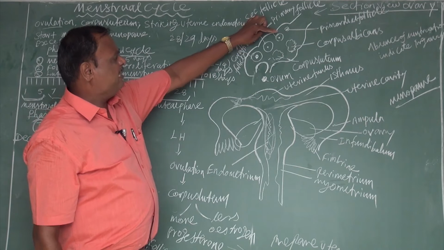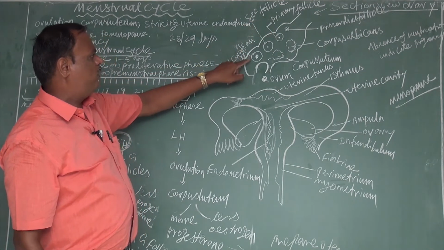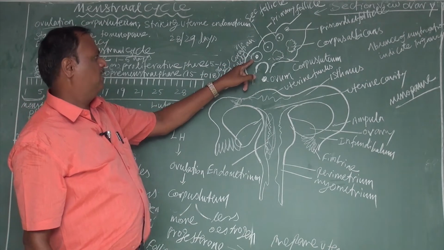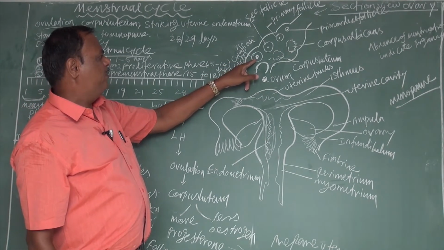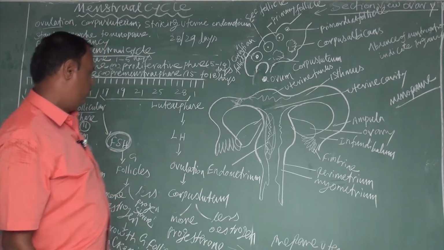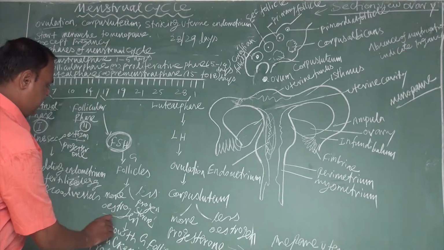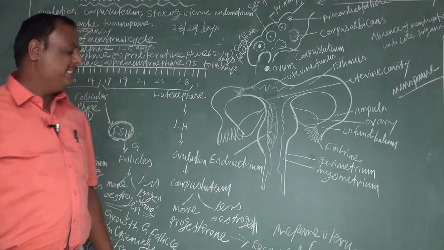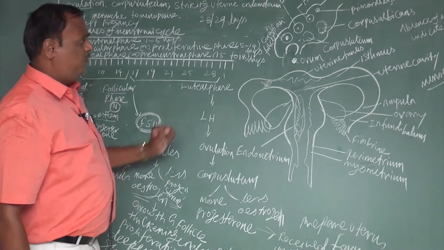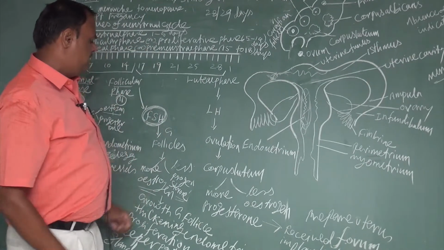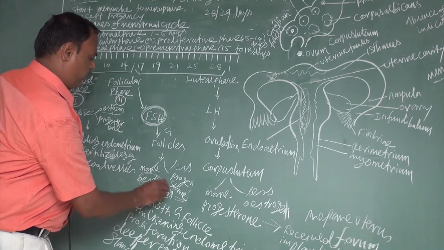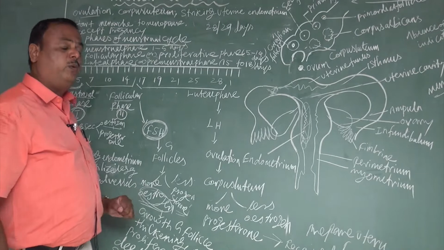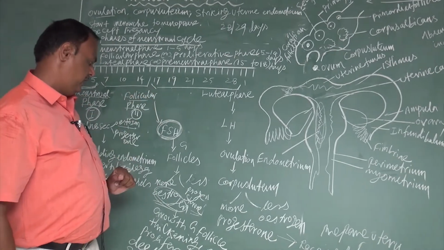Due to the stimulation of FSH, the Graafian follicles in the ovary grow, develop, and enlarge in size. When completely mature, the Graafian follicles secrete two hormones: estrogen and progesterone. There is more secretion of estrogen and less secretion of progesterone. That's why estrogen is the predominant hormone during the follicular phase.